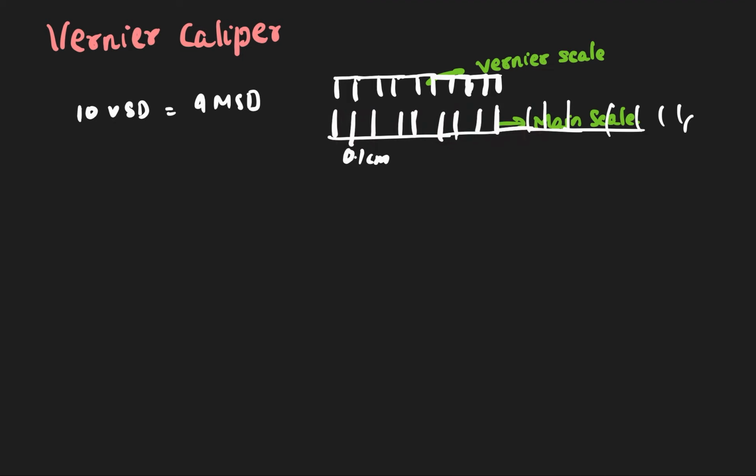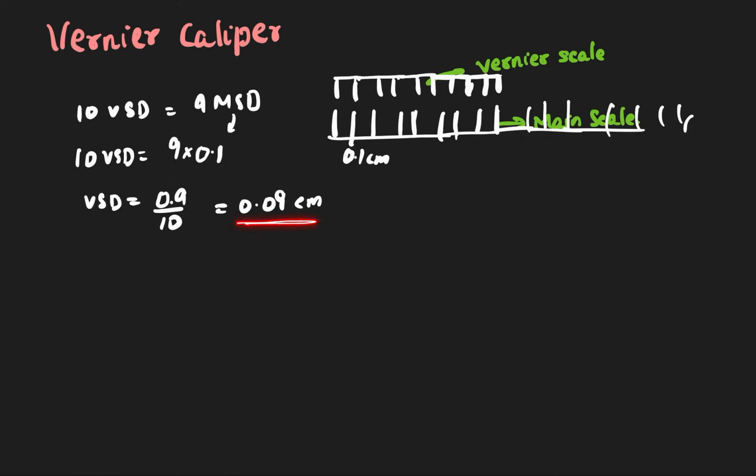So right now, one main scale division is, suppose, 0.1 centimeter, and 9 main scale divisions are matching 10 vernier scale divisions. So multiply that: 9 main scale divisions into 0.1 is equal to 10 VSD. So here what do you get? 0.9. 1 VSD is equal to 0.9 divided by 10, which is 0.09. This is how you will find vernier scale division. So one vernier scale division, how much did I get? 0.09 centimeter. That is the first step.